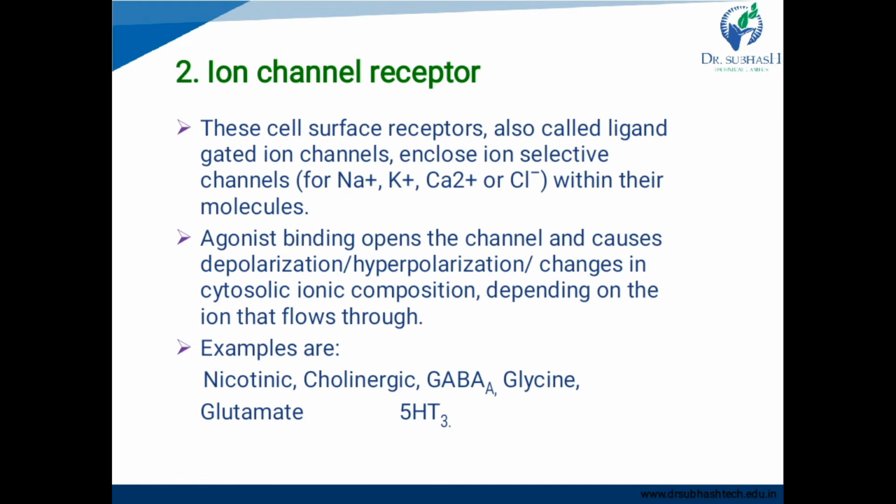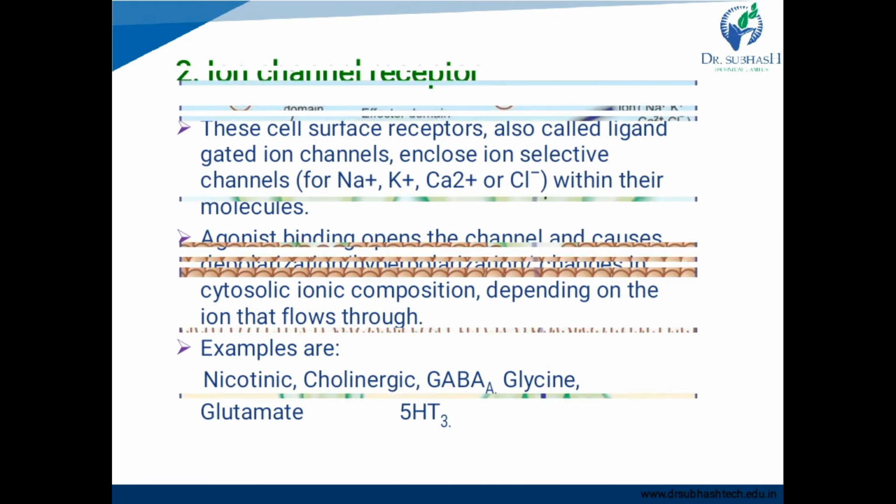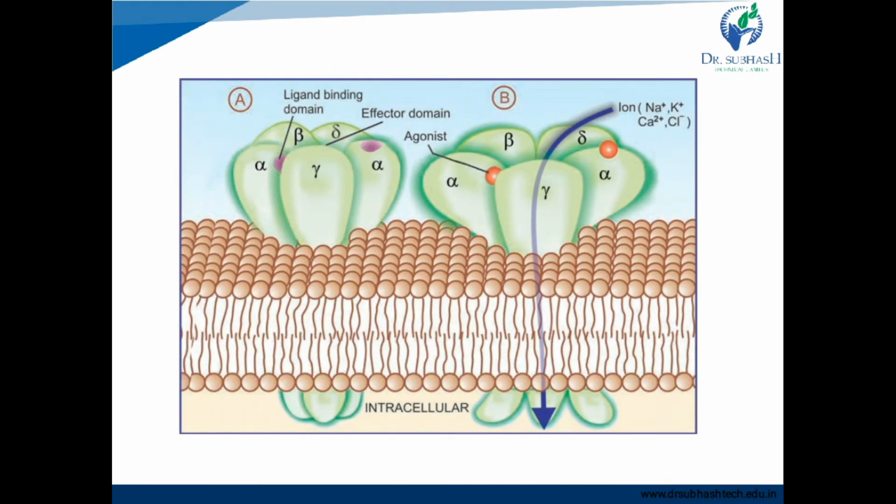So G protein coupled receptors as well as ion channel receptors are cell surface receptors, and these ion channel receptors are called ligand gated ion channels because they are connected to ion channels. Agonist binding opens the channel and causes depolarization or hyperpolarization or changes in cytosolic ionic composition depending on the ion that flows through, right?